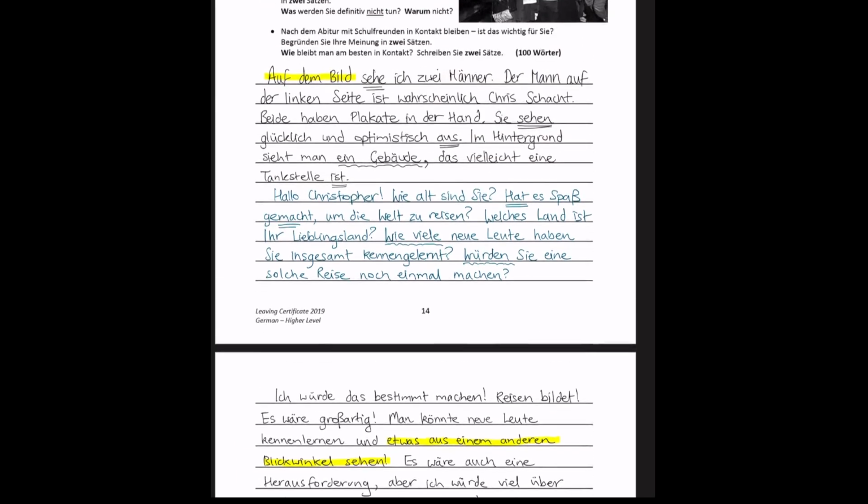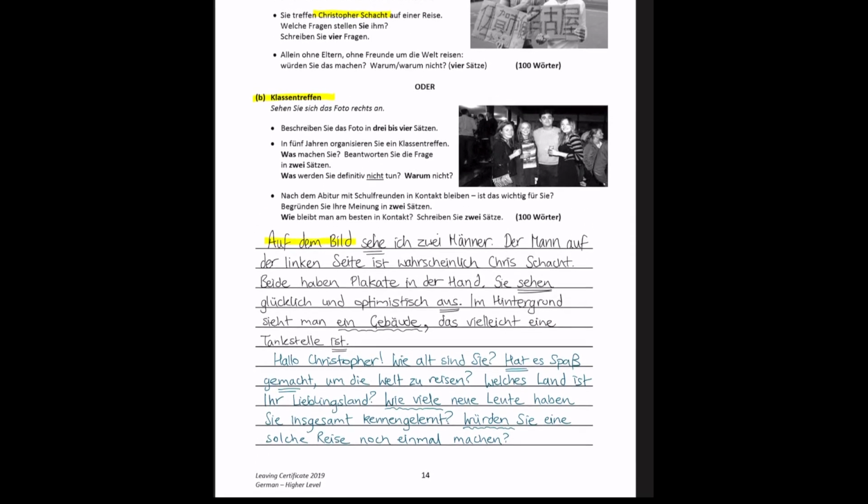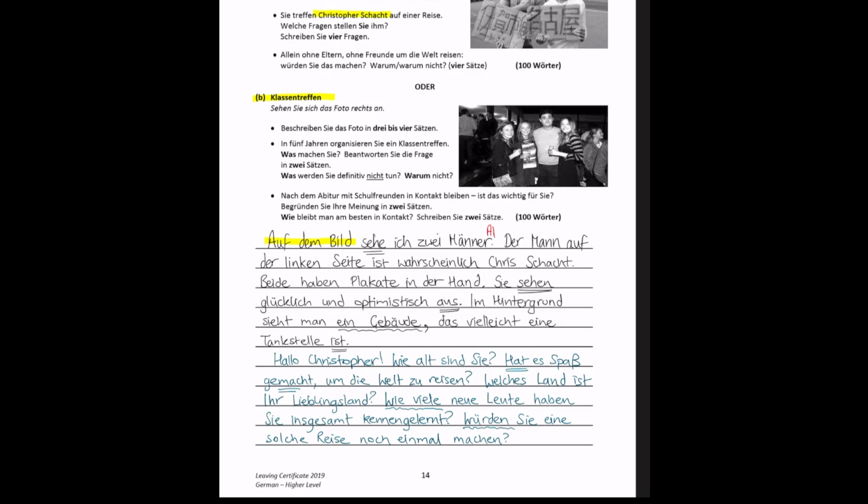Well, let's go back and see how this would be marked. In the first question, you were asked to describe the photo in 3 to 4 sentences. So I have a first sentence here, and that is going to be A1. You are given 3 content marks for this first section. We've said that there are 2 men: Ich sehe 2 Männer. Der Mann auf der linken Seite ist wahrscheinlich Chris. We've given a second point because we described the picture in a second sentence. And then we've said that they hold posters in their hands. So that's a third point.